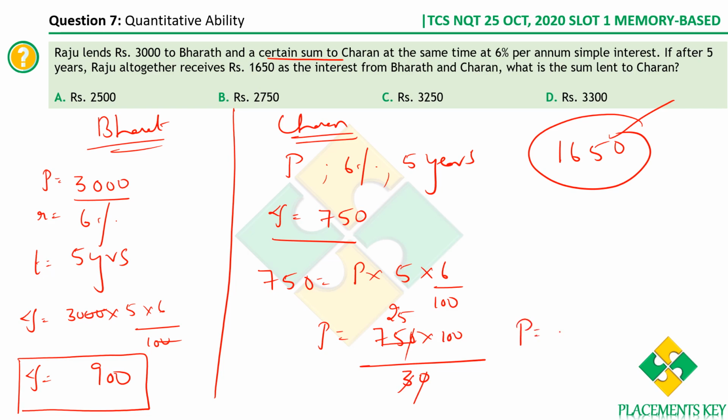Therefore the principal lent to Charan will be 2500. Is that clear? First we computed the interest earned by lending to Bharat. We know the total interest. If we subtract 900, you get the interest that he earns by lending to Charan. You know the interest, rate of interest and time, so you can compute the principal that was lent to Charan.